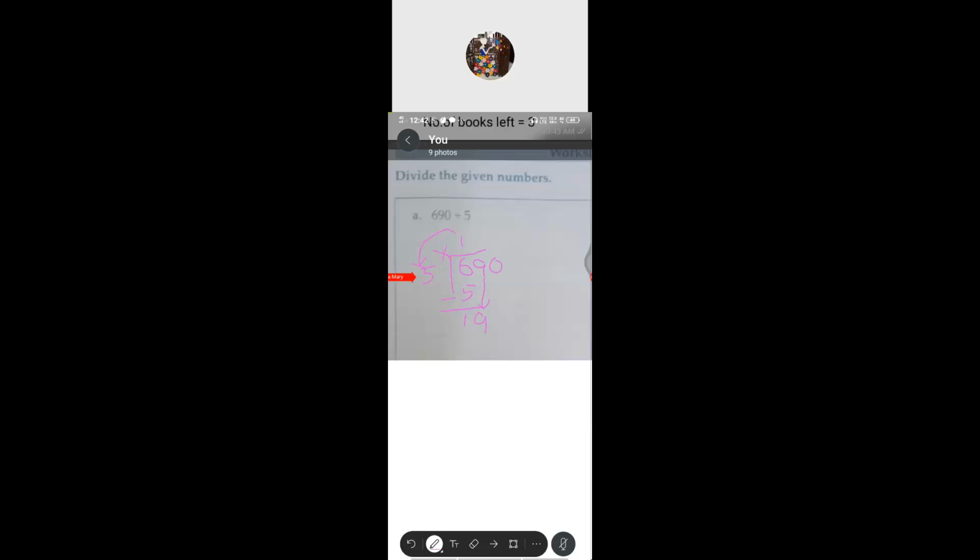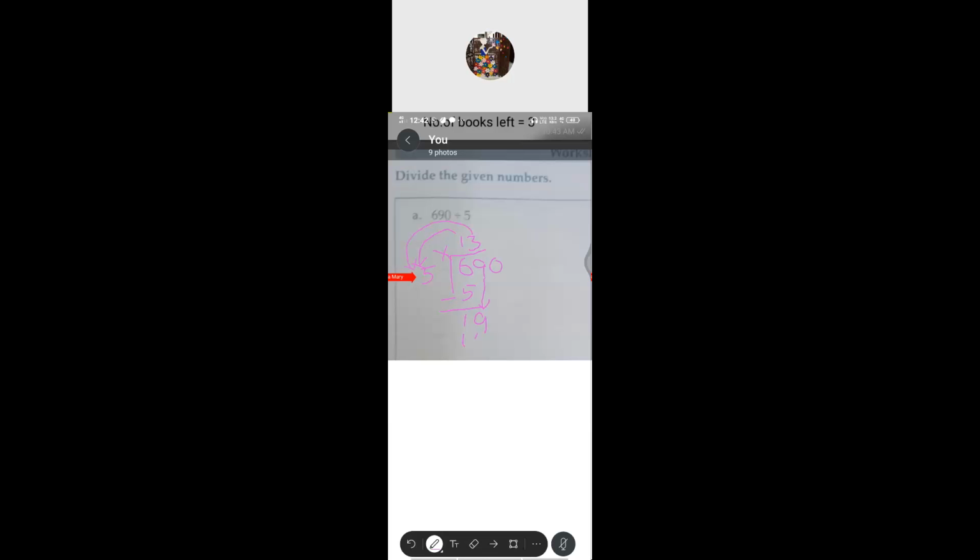Let's take the table. 5 ones are 5, 5 twos are 10. 5 threes are 15. So if you go for the 5 fours are 20, that is more than 19. So we have to stop up to 3. So 3 times only that 19 has 5. 3 5s are 15. Got it? What is the next step?